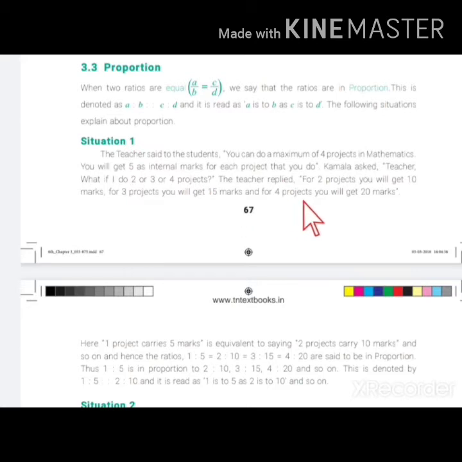The teacher replied, for 2 project you will get 10 marks. How many marks for 2 projects? You will get 10 marks.